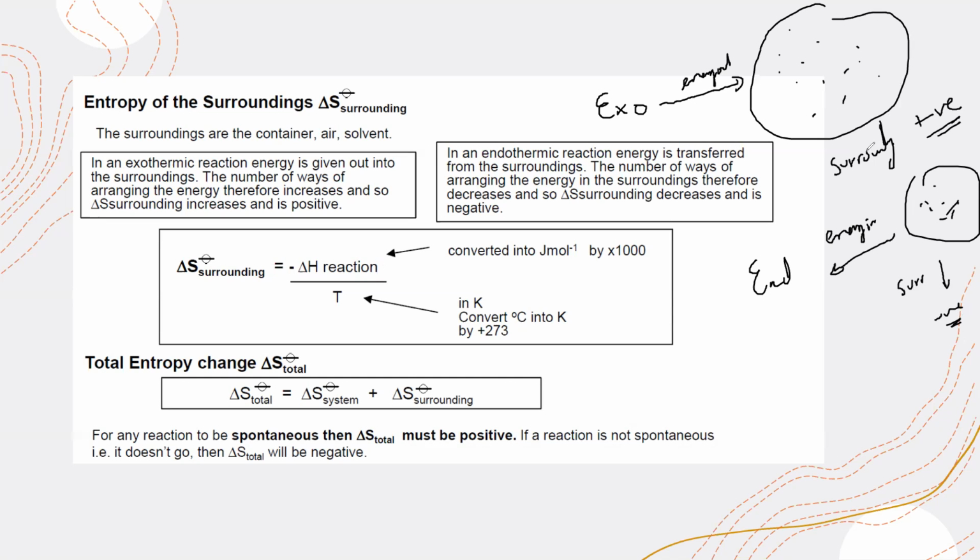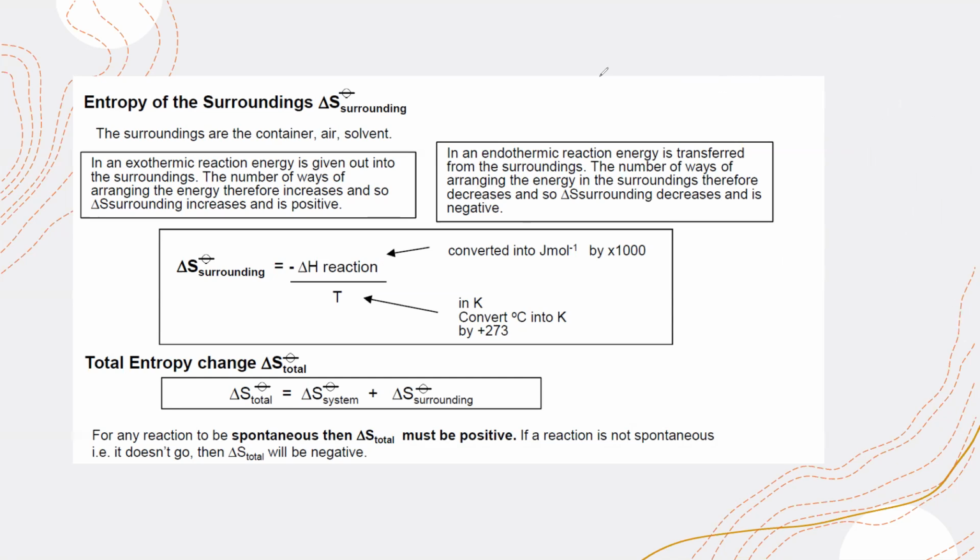But how can we calculate it practically? Practically it is calculated by a formula. Entropy of the surrounding is minus delta H by T. And you can see here, as it is minus delta H by T, for an exothermic reaction, delta H is negative. This sign is for standard. If you remember, standard conditions mean you have 1 mole of a substance at 1 atm, 298 Kelvin or 25 degrees centigrade, and a pure form of the substance is used.